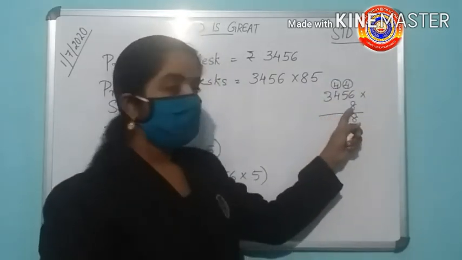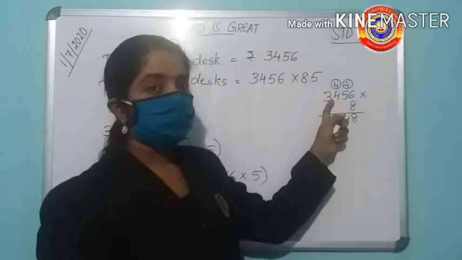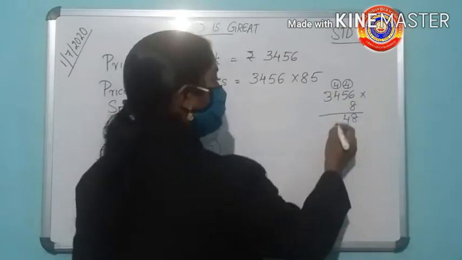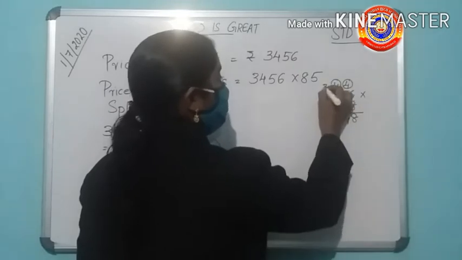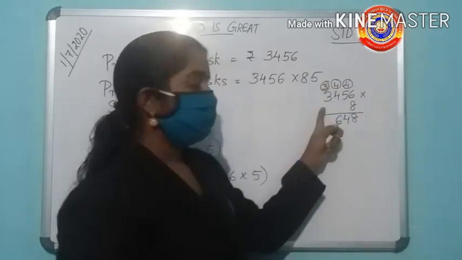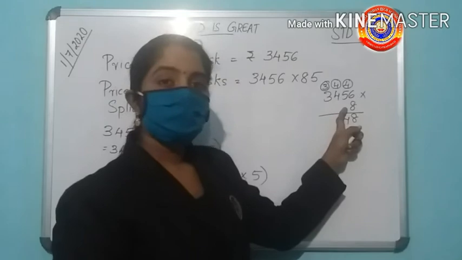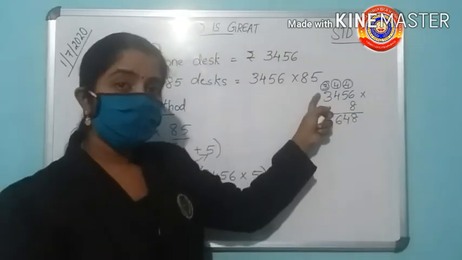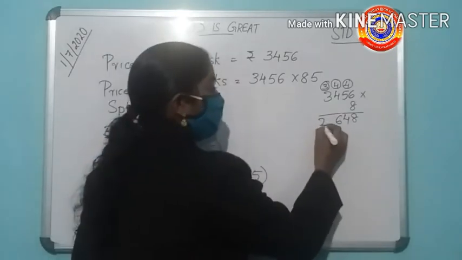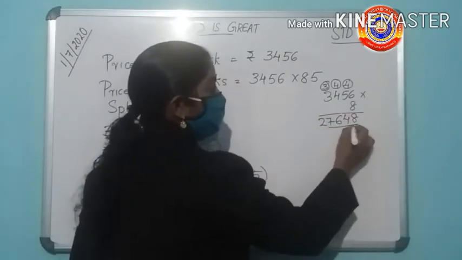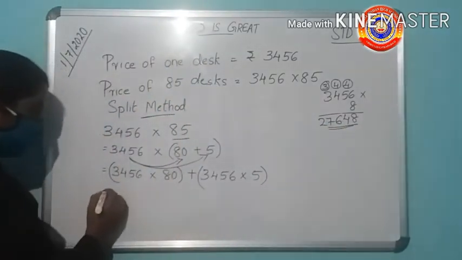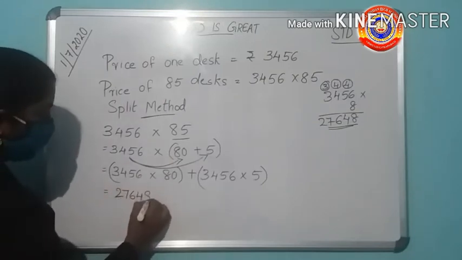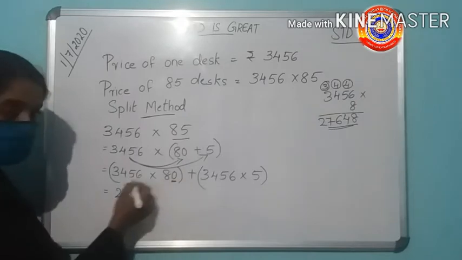Then 4 into 8, 32. 32 plus 4, yes, it is 36. Write 6 here, carry over 3. Then 3 into 8, 24. 24 plus 3, yes, it is 27. Write the answer 27648. Also add the 0.